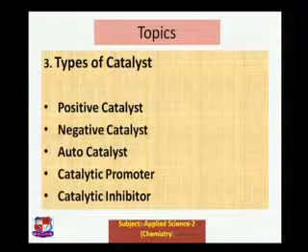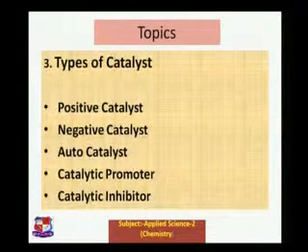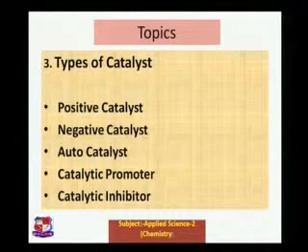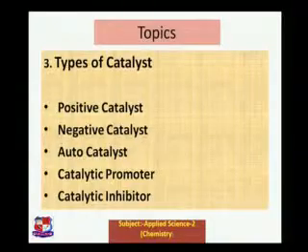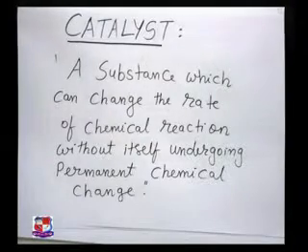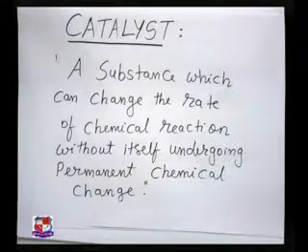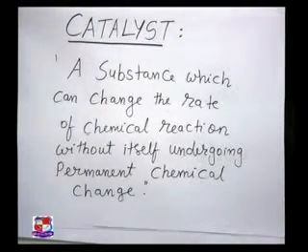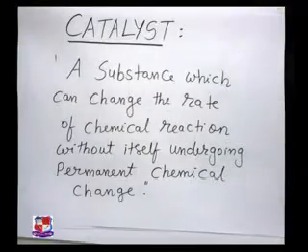Just a small definition I would like to recollect. Today we will be discussing the types of catalyst, that is positive catalyst, negative catalyst, auto catalyst, catalytic promoter, and catalytic inhibitor. These terminologies we will be taking, and also the types of catalysis in further detail. Now you can see very clearly that the catalyst is a substance which can change the rate of chemical reaction without itself undergoing permanent chemical change. Means what? It is not going to change its chemical properties at the end of your chemical reaction.